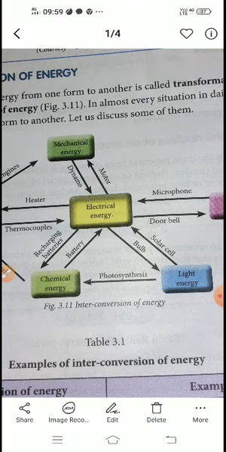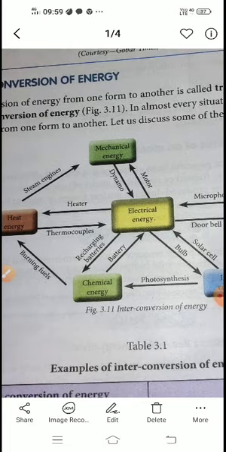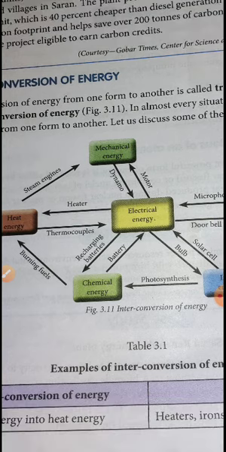photosynthesis. Let us come to this one, chemical to electrical, battery. You all have small batteries in your home, which you use for your remote cars, your remote. There you have a dry cell. Inside a dry cell you will have a chemical. The chemical converts and gives us a small electrical energy. The next one, electrical energy to chemical energy, recharging of a battery, the reverse process of it.